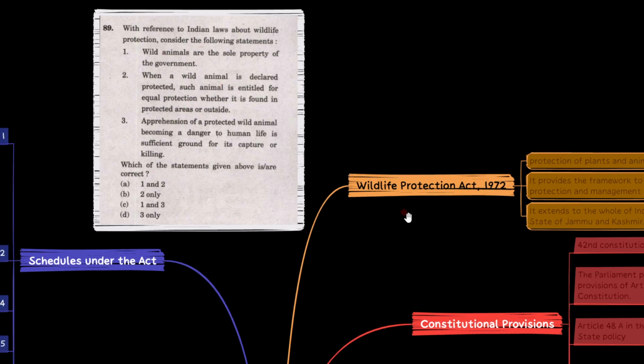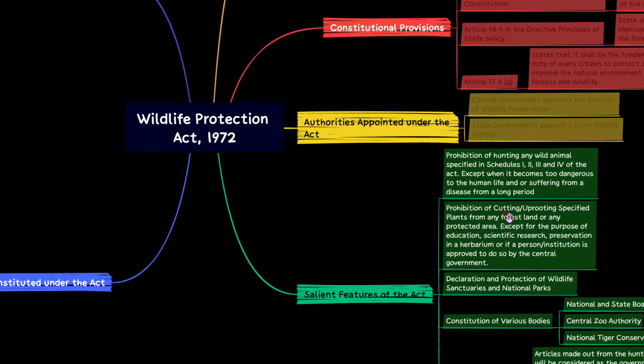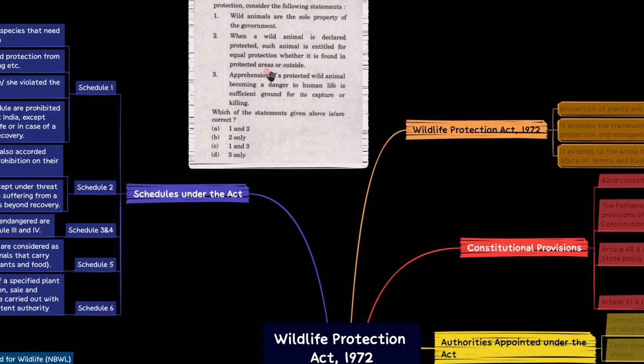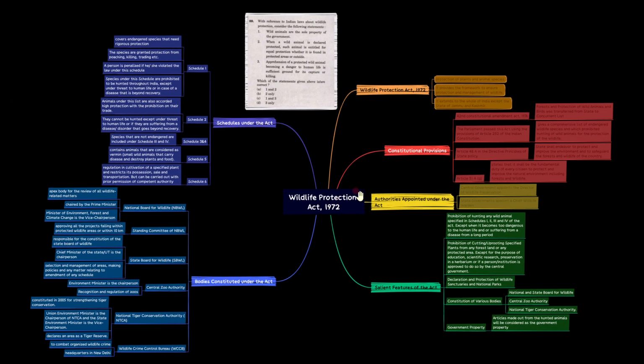ఎస్. ఇక్కడ మనం సైలెంట్ ఫీచర్స్లో చదువుకున్నట్టుగా in a specified area, prohibition of or under this schedule 1, 2, 3, 4, and also prohibition of cutting or uprooting specified plant species from any protected area or forest land. So this is also true. So answer is A, 1 and 2. So this is Wildlife Protection Act 1972.